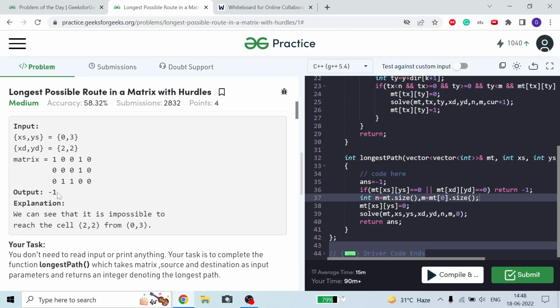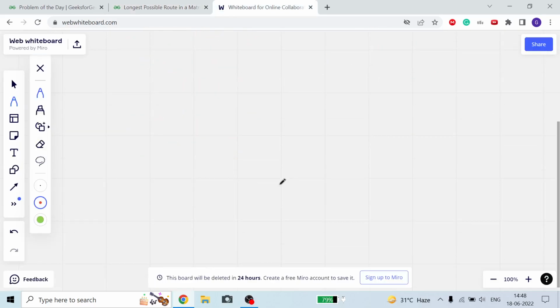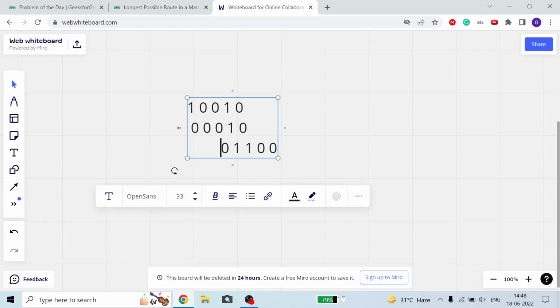Okay, here you can see the answer is -1. Why? Our source is 0, 3, but our destination is 2 comma 2, and there is no path. From this one we can only go to this one. I'm just copying it and trying to tell you what I actually want to say. Why is the answer equal to -1?